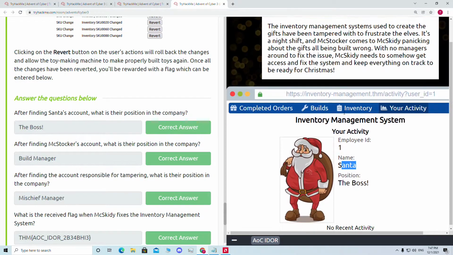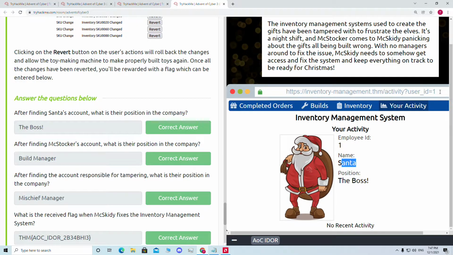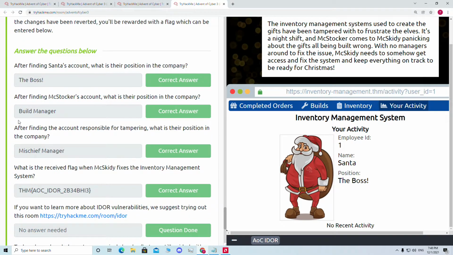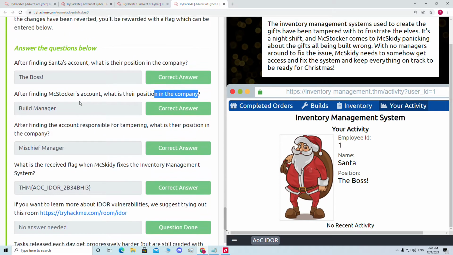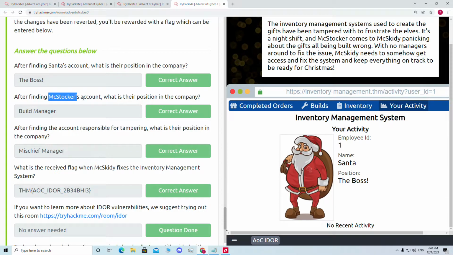So what happened here, we changed the user ID parameter. The value was 11 for Max Kitty, and when we changed it to 1, we found Santa, and his position is the boss. So that's the answer. Then they're saying after finding Max Stocker's account, what is their position in the company? That means there is a guy whose name is Max Stocker, who is an employee, and he definitely has some employee ID. So we tried 1, and 1 is for Santa. Let's try 2, and let's see.